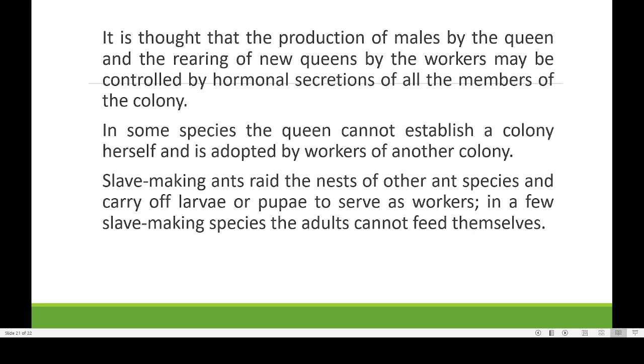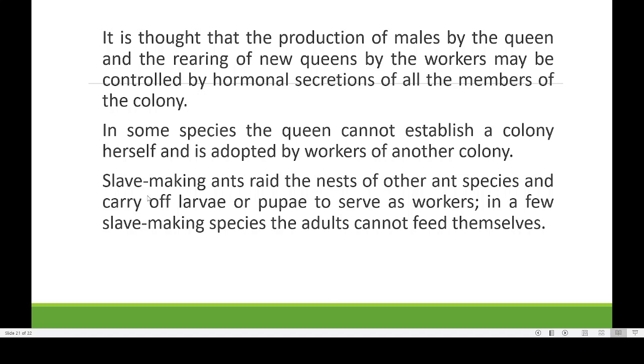So it is thought that production of males by the queen and rearing of new queens by workers may be controlled by hormonal secretion of the members of the court. That is one important thing, how these ants are staying together, how they have very strict devotion to the members of each other. In some species, the queen cannot establish a colony, and they may be adopted by workers of another colony. That kind of nature is also there.